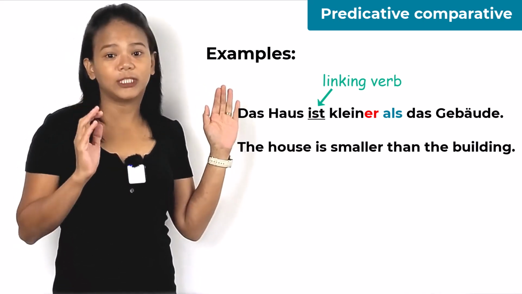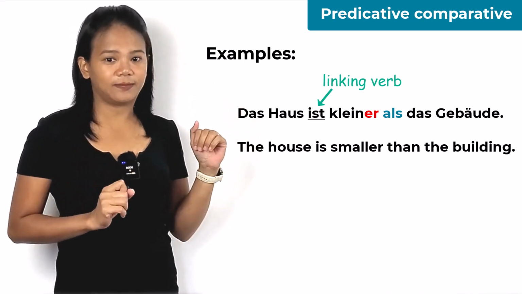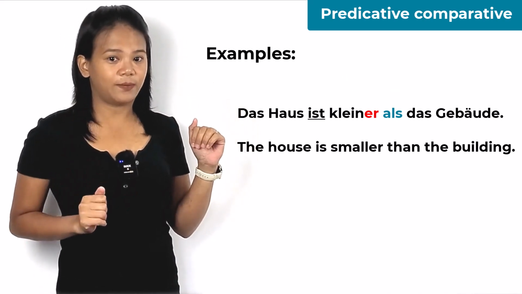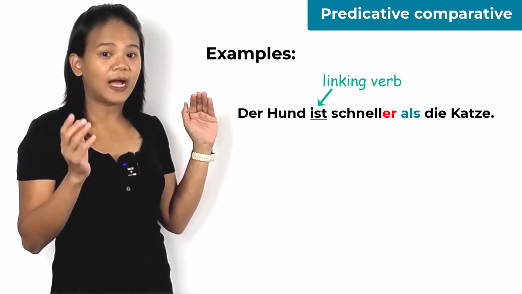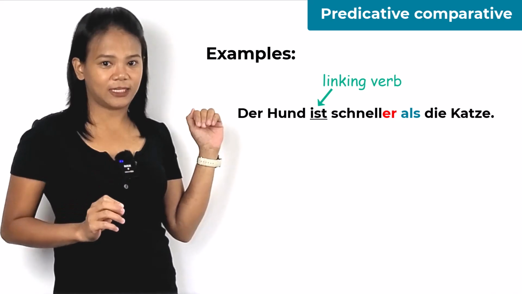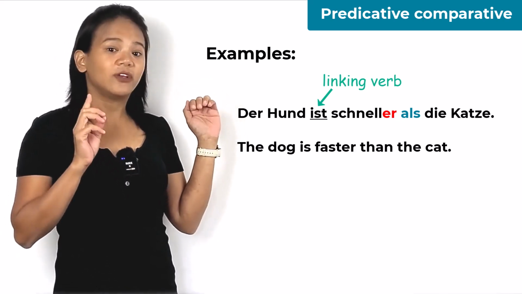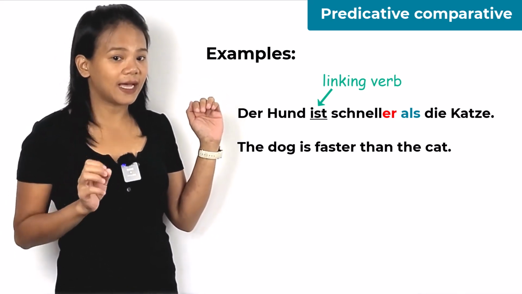The house is smaller than the building. Another example: Der Hund ist schneller als die Katze. The dog is faster than the cat.